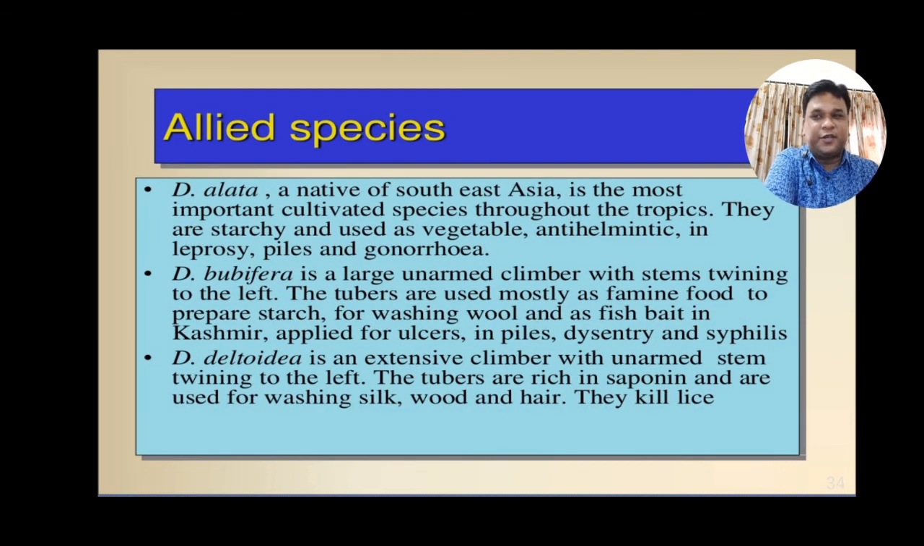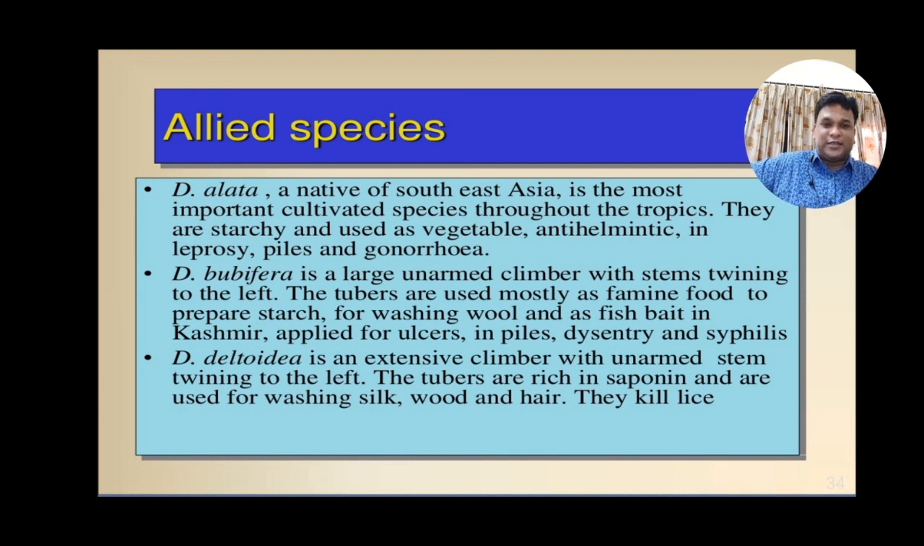Moving over to the allied species, Dioscorea alata, Dioscorea bulbifera and Dioscorea deltoidea. Dioscorea alata is native to South Asia and is cultivated throughout the tropical regions. The tubers are starchy by nature and used as a vegetable. It is anthelmintic and used in the treatment of leprosy, piles and gonorrhea.